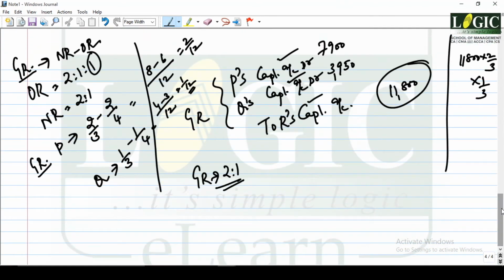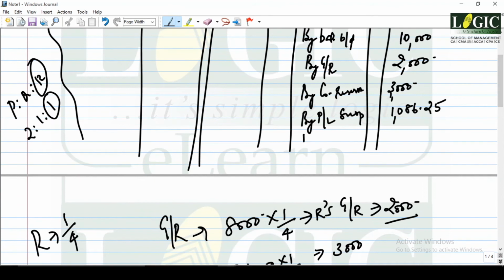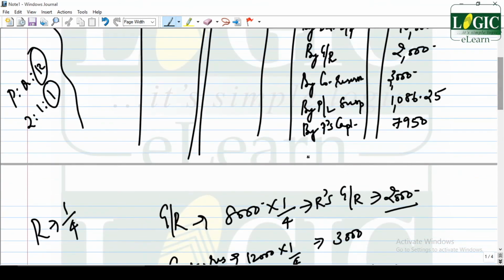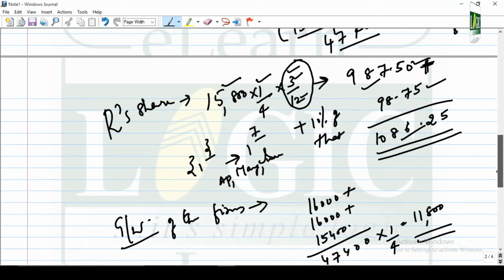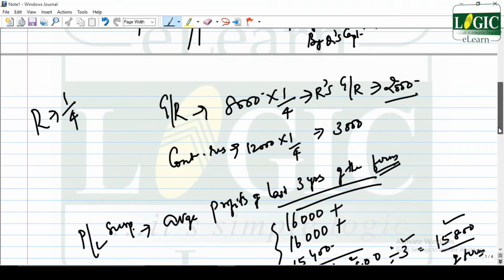R is credited, so come to R's credit side. You will write by P's capital, 7,900, by Q's capital, 3,950.